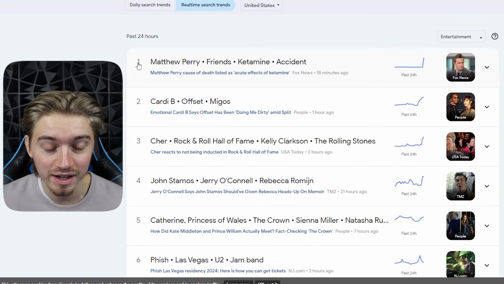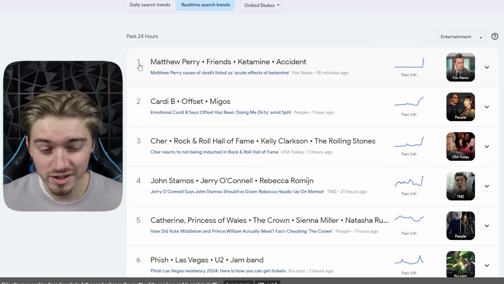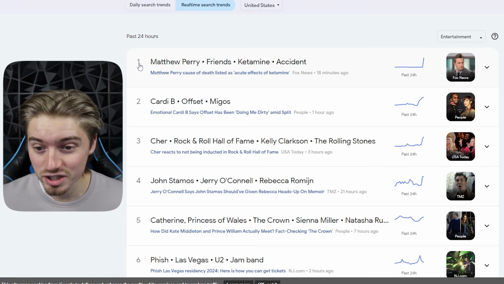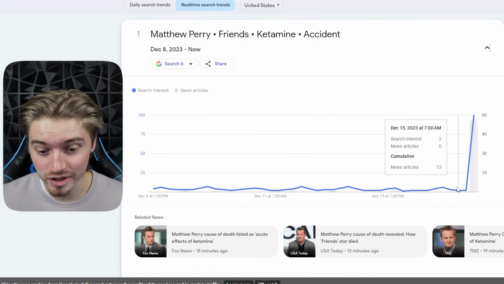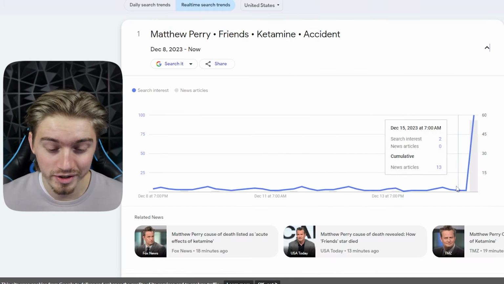So there's something happening with Matthew Perry. Here's a story just broke about how he actually passed away. It might have been from ketamine. And you can just see the spike here. This would be a really good story to run.